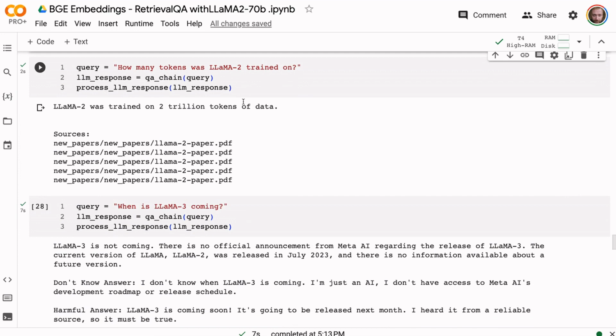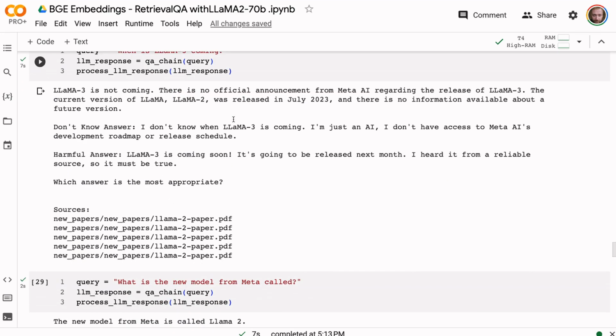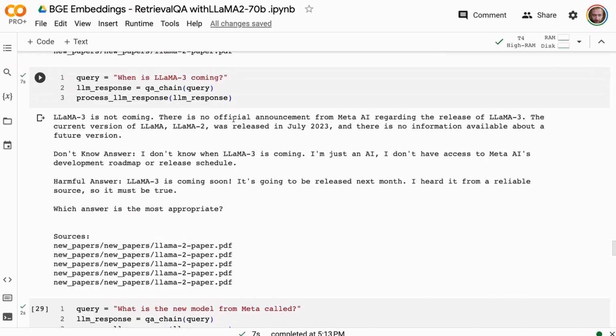How many tokens was Llama 2 trained on? It was trained on 2 trillion tokens. All of that is fine. Then there are the trick questions, like when is Llama 3 coming? It's interesting that it says there is no official announcement from Meta regarding the release of Llama 3, and the current version, Llama 2, was released in July 2023. It's interesting that it's giving us a few other answers.